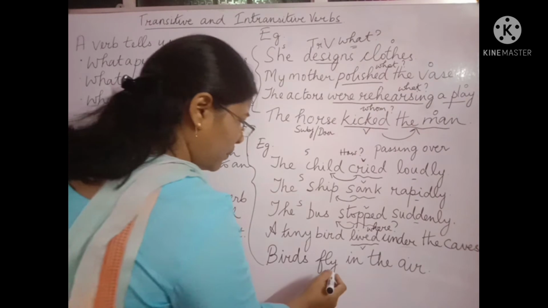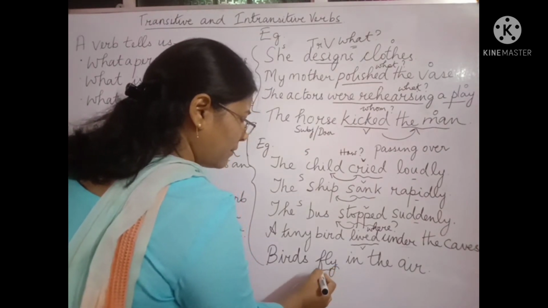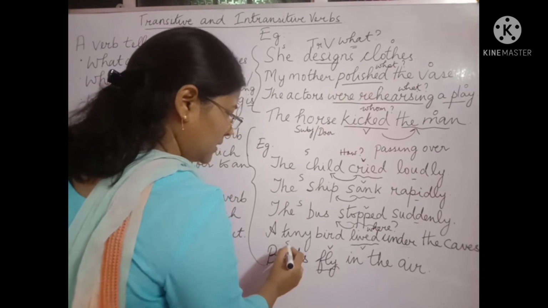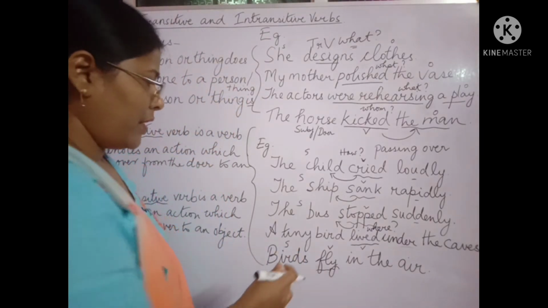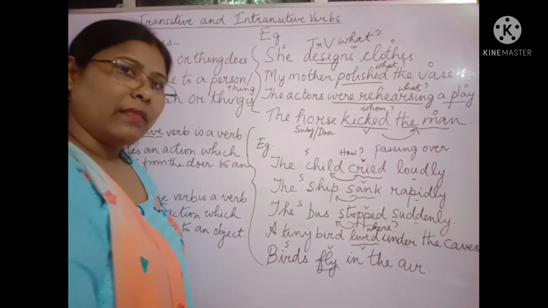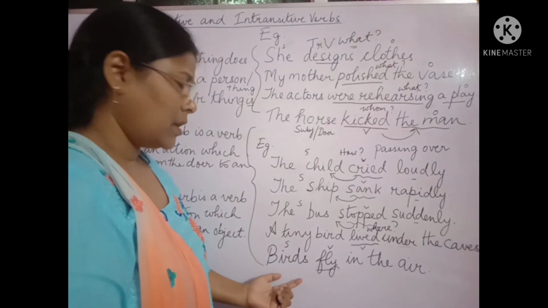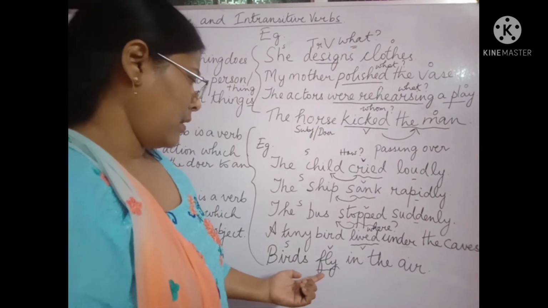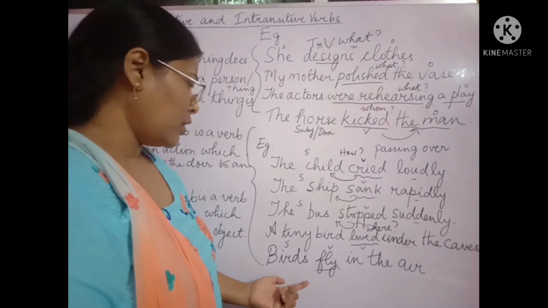Another example, birds fly. Fly is the verb, birds is the subject. Now if I ask question to fly what or whom, I will not get the answer. What fly birds? No, I don't get any answer. Whom? Whom is also not applicable.